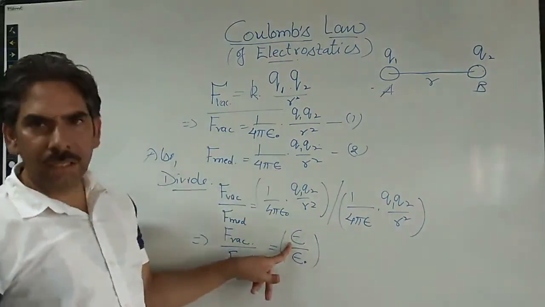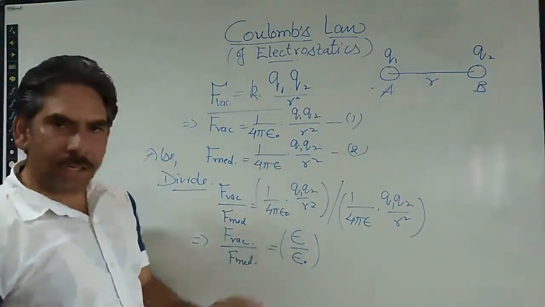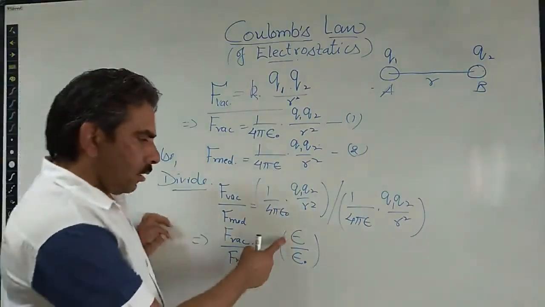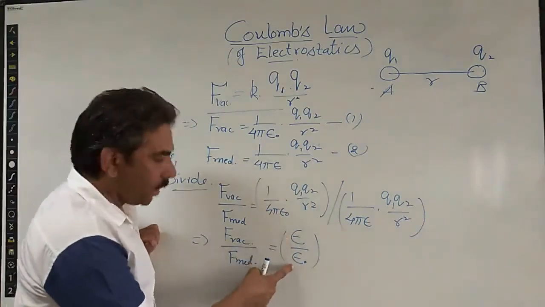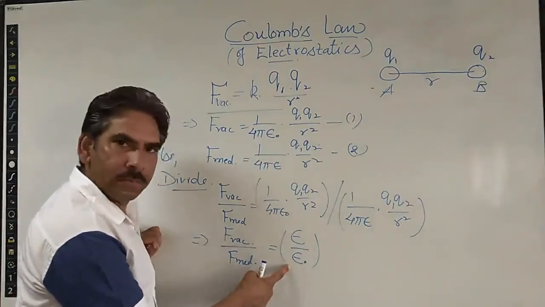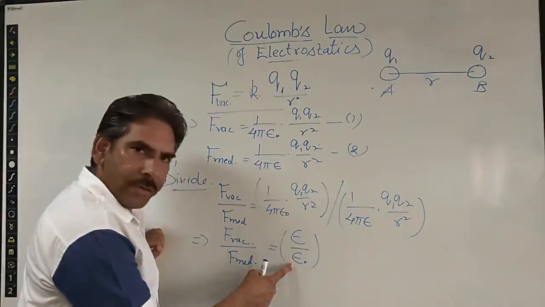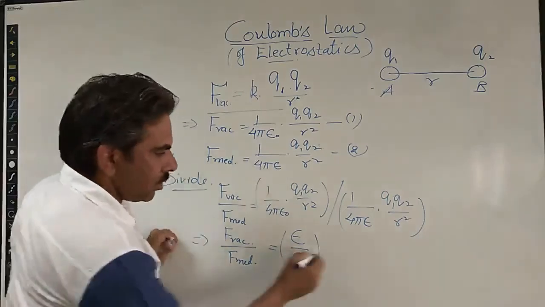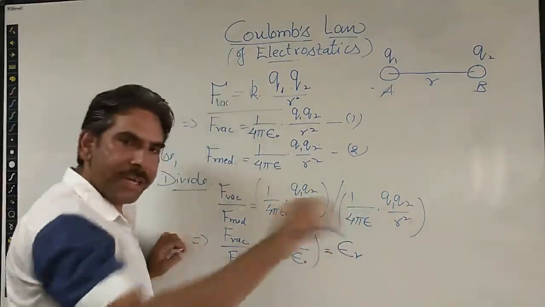Epsilon upon epsilon naught simply means the ratio of the permittivity of the medium to the permittivity of the vacuum. This is called the relative permittivity of that medium.